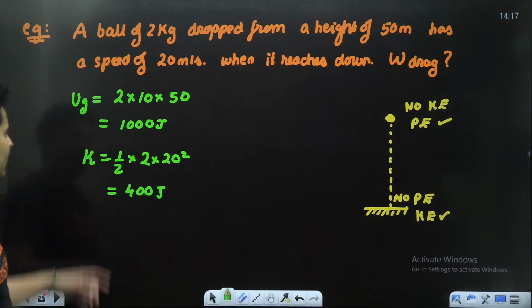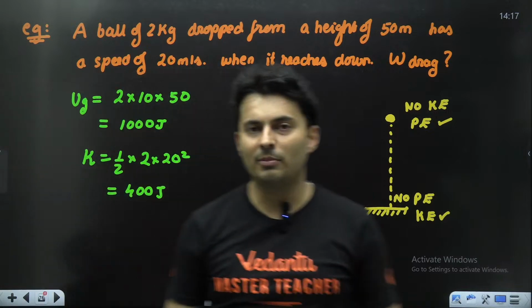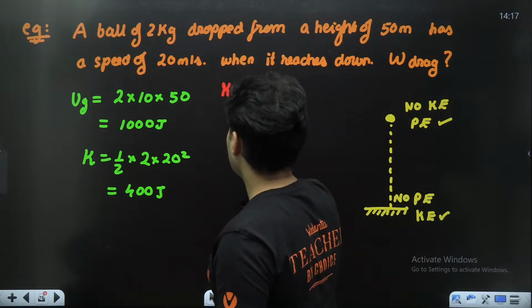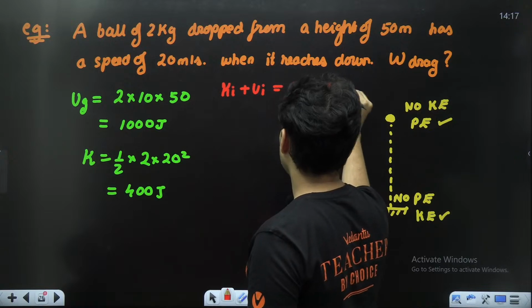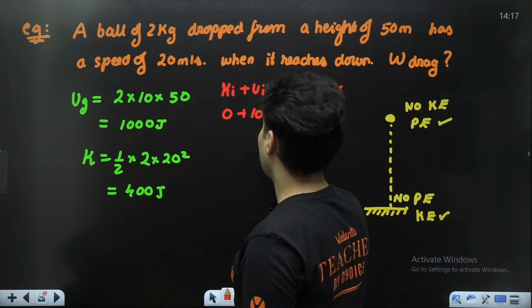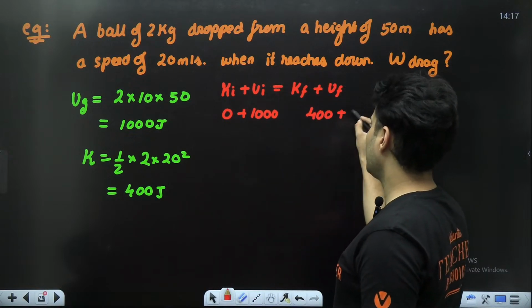The funny part is these two numbers are not matching. So if somebody tries to do this, initial kinetic plus initial potential is equal to final kinetic plus final potential. Initially there was no kinetic, potential is 1000. Finally kinetic is 400, potential is 0.